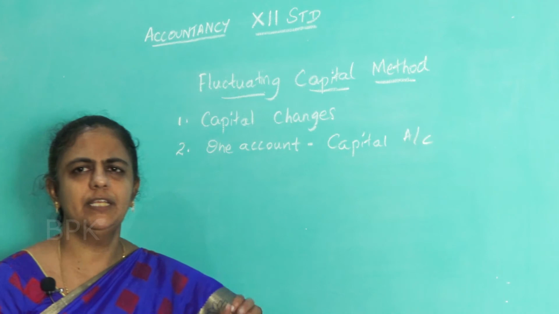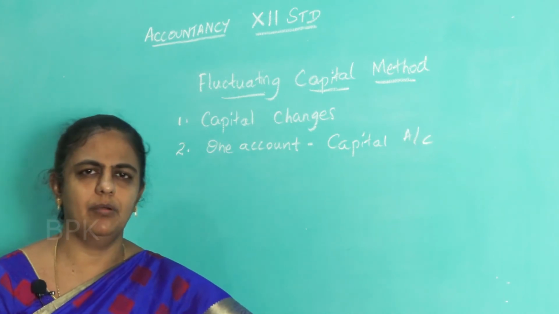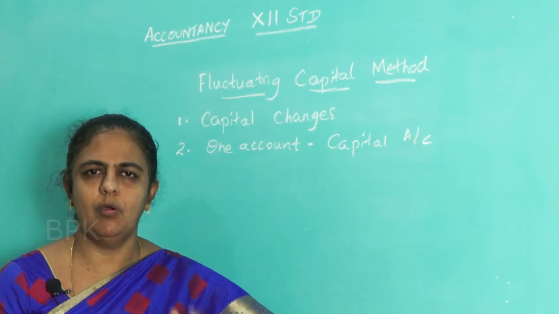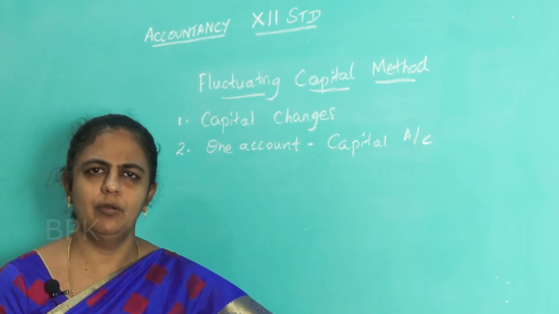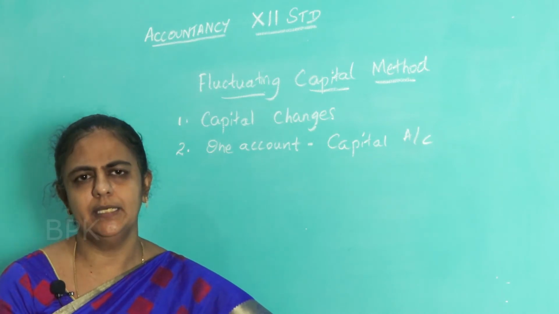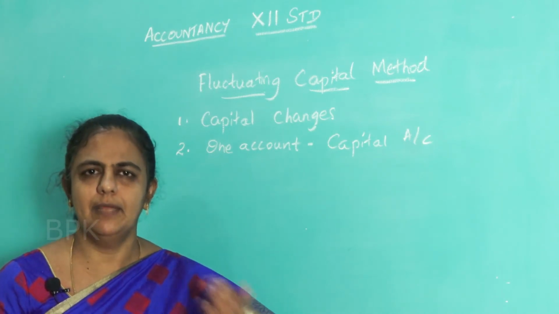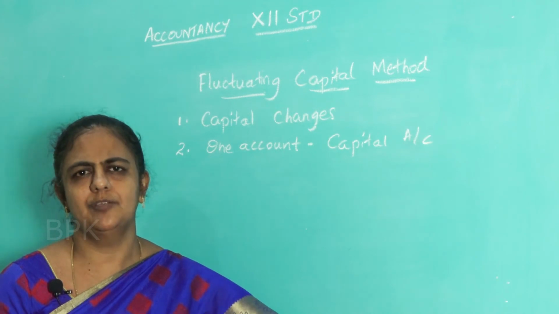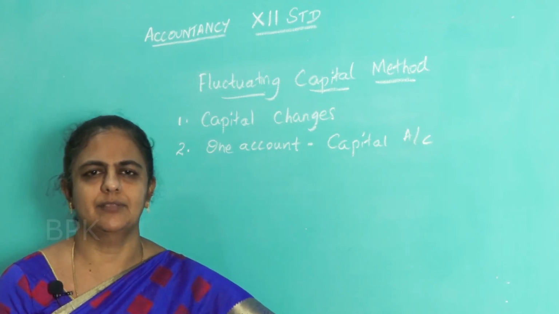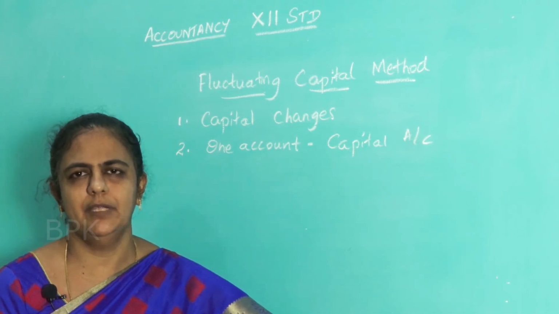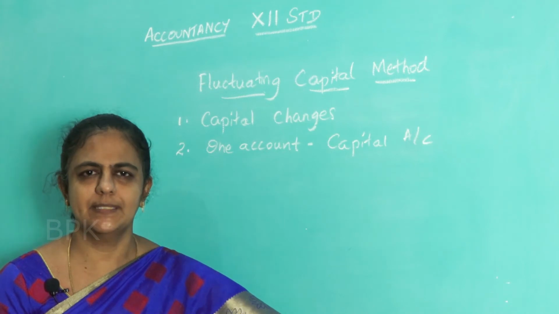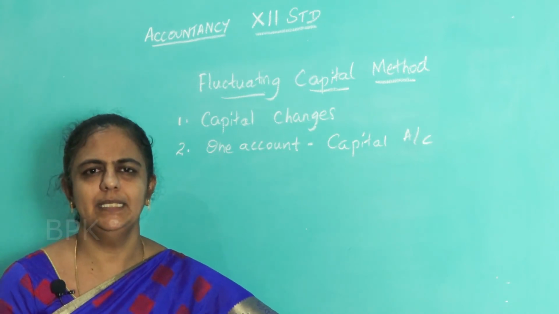One more thing you have to keep in mind: in case of capital account, there will normally be only credit balance, because capital is a liability. But here, since the adjustments are also put here, there will sometimes be debit balance or sometimes credit balance. It will show debit balance as well as credit balance. Next, we will see the difference between fixed capital method and fluctuating method.